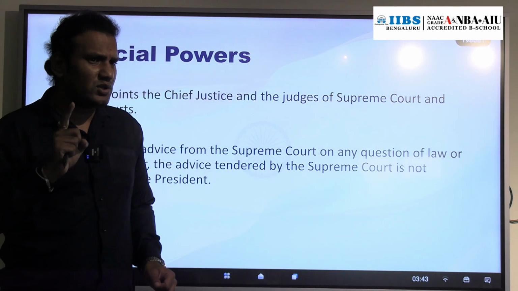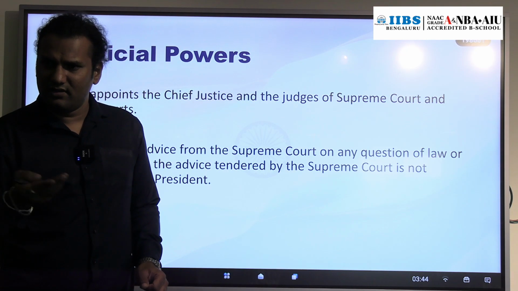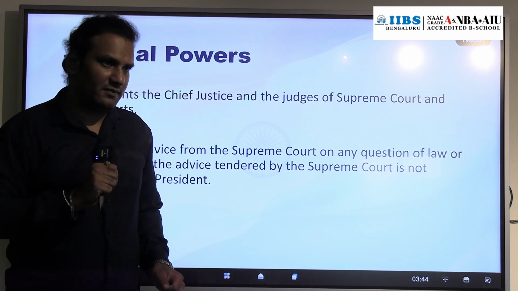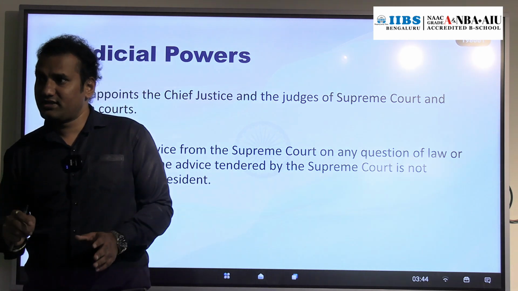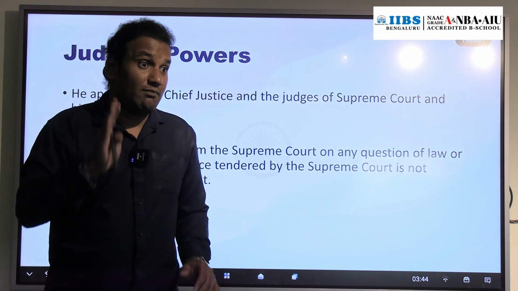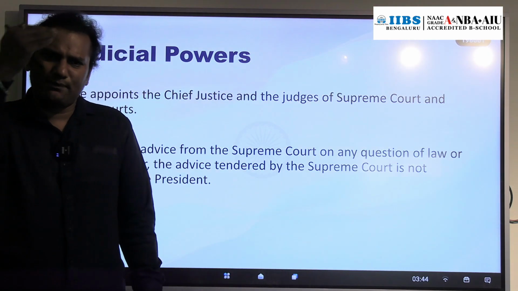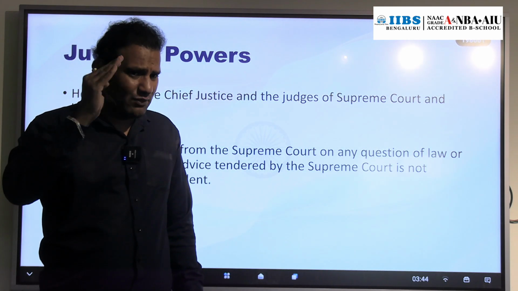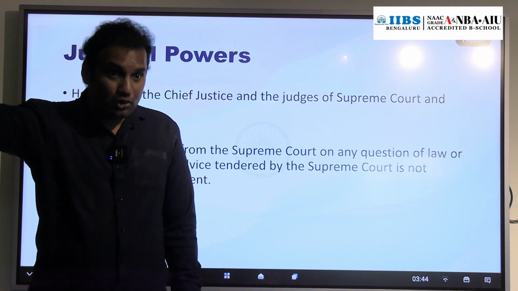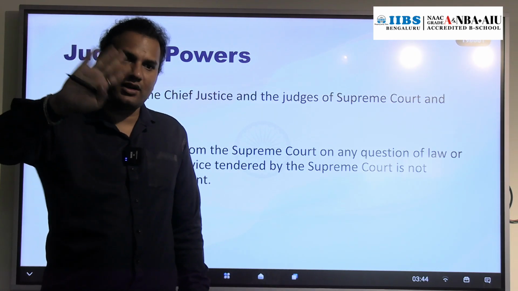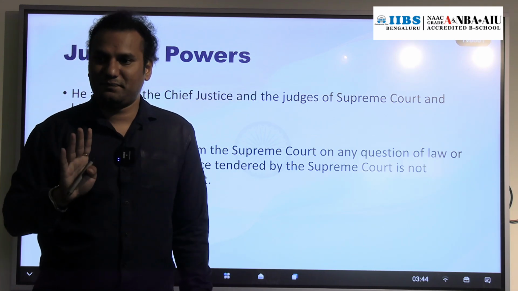Very simple. Subclause 1 says that the court can give advice or may not give advice on law and order, and the advice given is not binding on the President. Subclause 2 says that the court has to give advice, but the advice given by the Supreme Court is not binding on the President. In both cases, the advice given by the Supreme Court is not binding on the President. But regarding the Supreme Court's side, in the first case the Supreme Court is not bound to give advice, but in the second case the Supreme Court is bound to give advice.